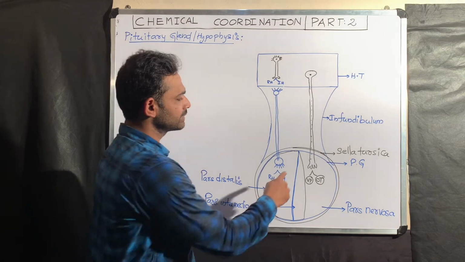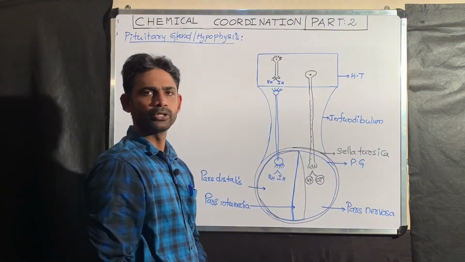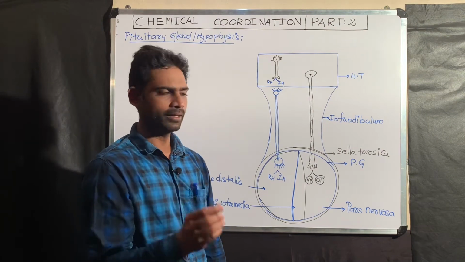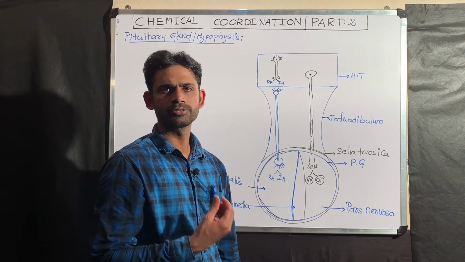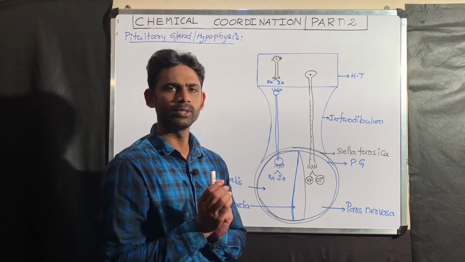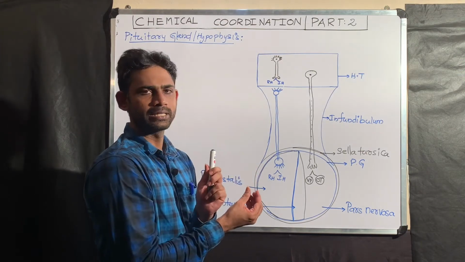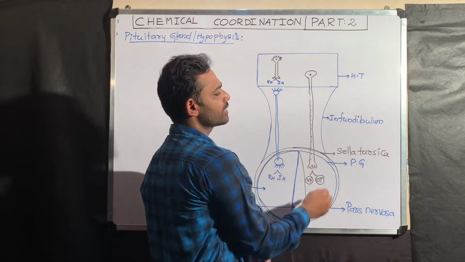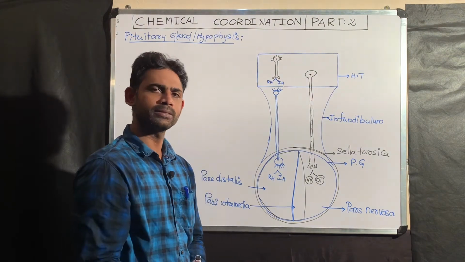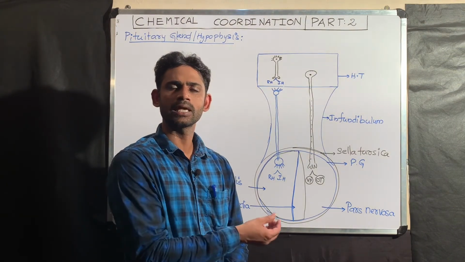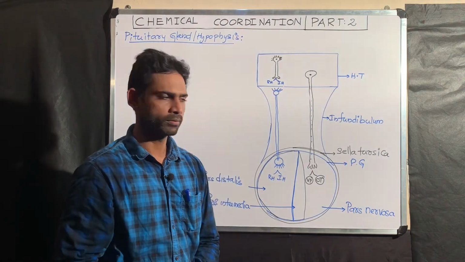Consider this one is the pituitary gland. This pituitary gland is a small gland that is present in a bone cavity. That bone belongs to the sphenoid bone. Within that sphenoid bone there is a cavity, and the bone cavity in which the pituitary gland is present is called the sella turcica. So the pituitary gland is present in the sella turcica of the sphenoid bone.